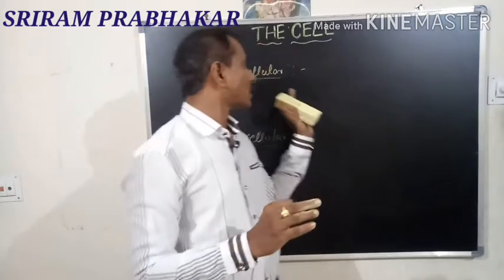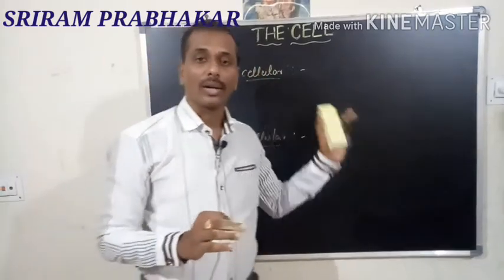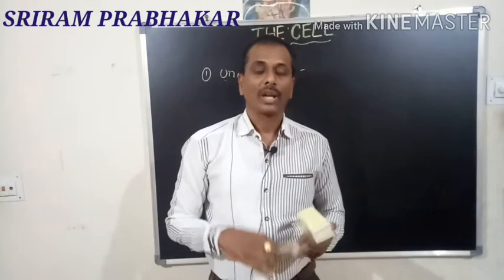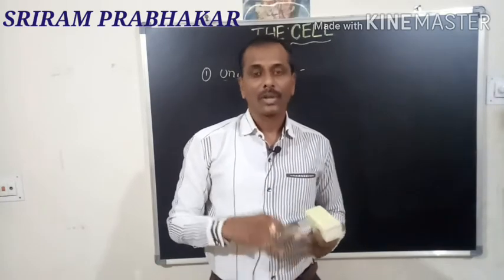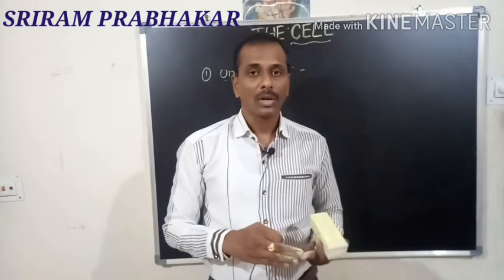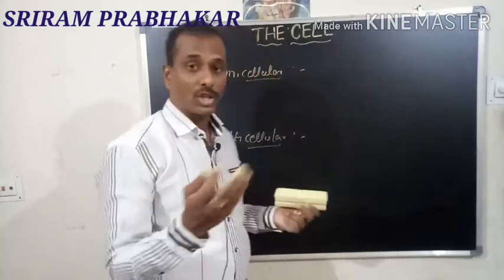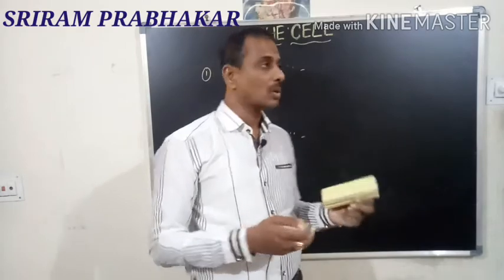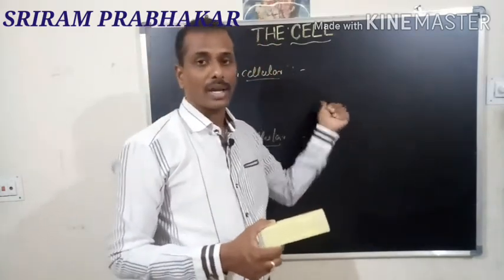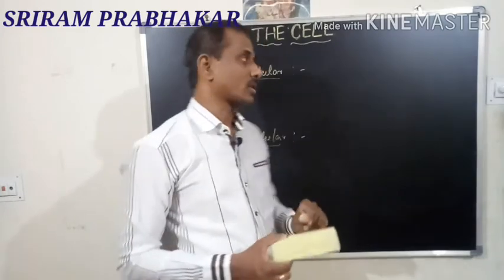So those are called unicellular organisms. For example, amoeba and paramecium like protozoans, chlamydomonas like algal members, diatoms also, and some types of bacteria are also unicellular. This type of organisms are unicellular members. They contain only one cell structure.